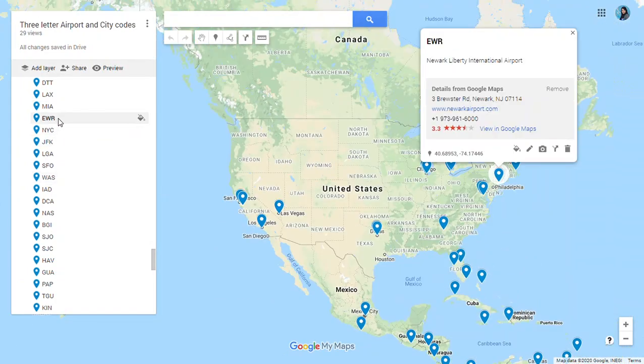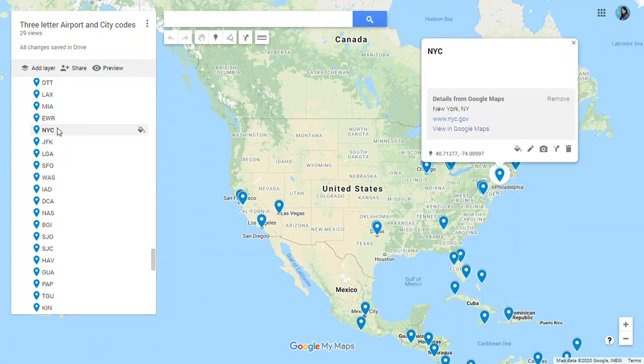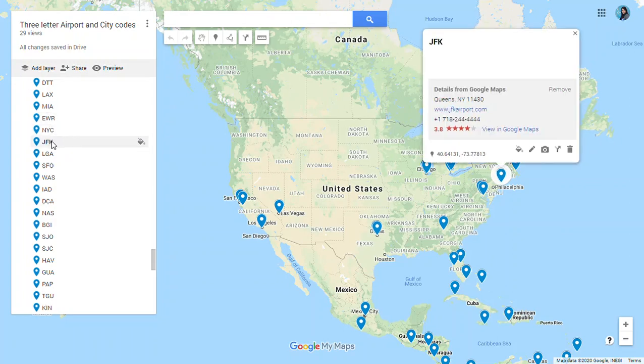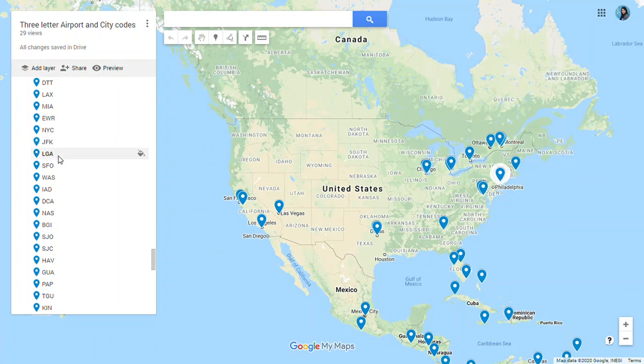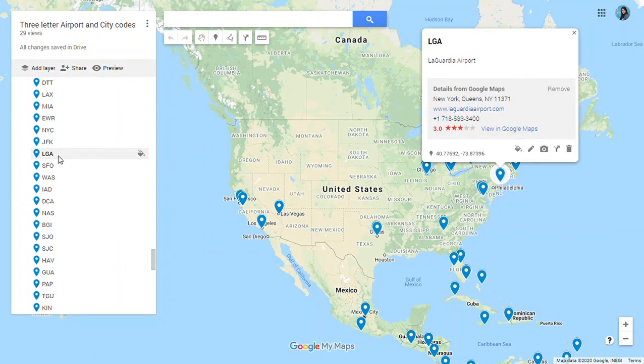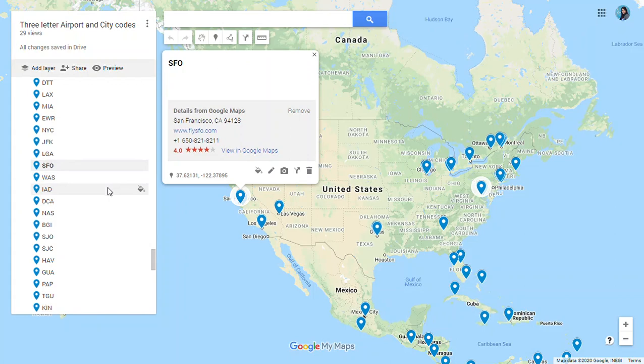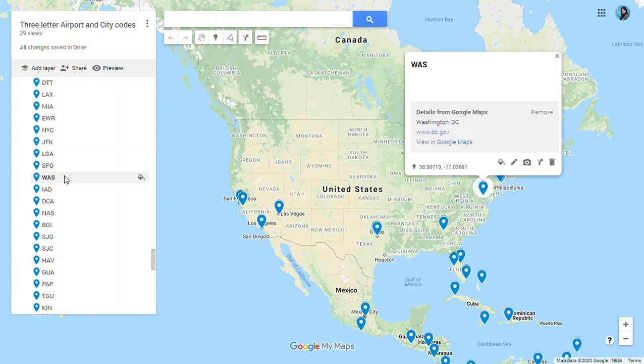Then we have Newark in New Jersey. Newark. EWR is the code for Newark. NYC for New York. In New York, we have John F. Kennedy Airport in Queens, JFK, and La Guardia Airport, LGA in Queens in New York. Then we have SFO for San Francisco, SFO in California. Then we have WAS for Washington DC, WAS.